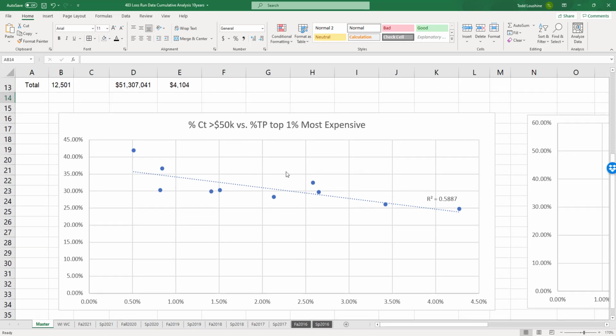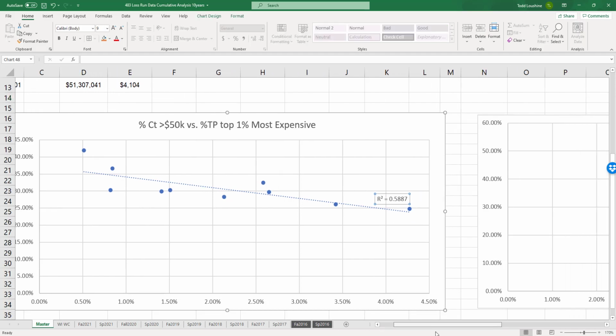There's a significant correlation between the percent count greater than 50K and the percent total paid of the top 1% most expensive, as you can see. It's a negative relationship. So the lower this number, the higher this number; the higher this number, the lower this number. And I have the R-square, and anything above 0.5 isn't too bad.